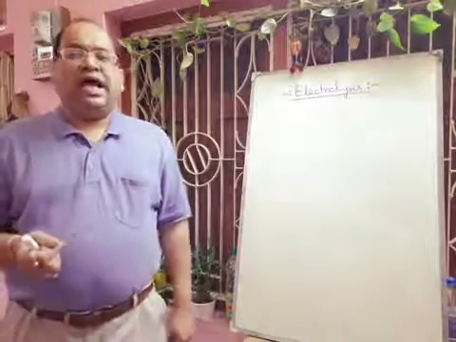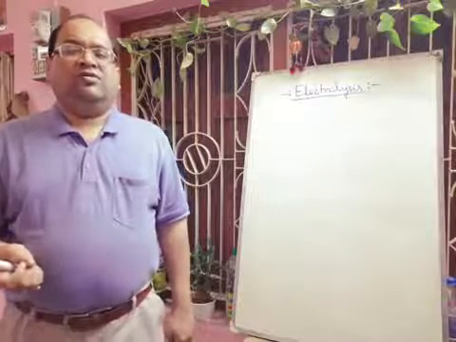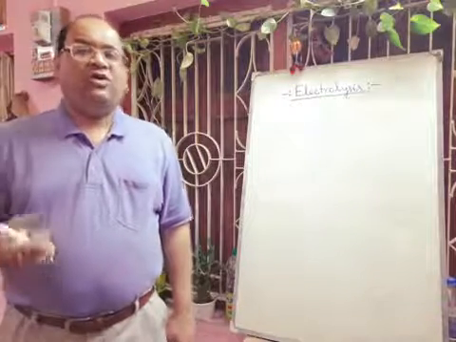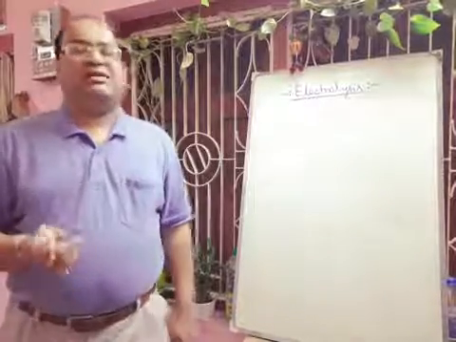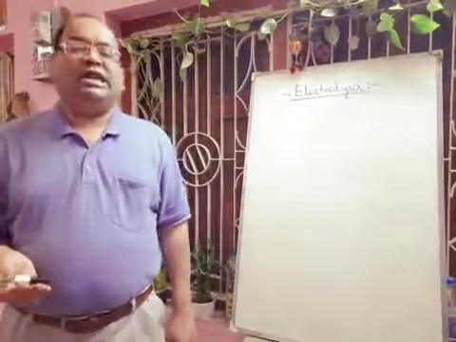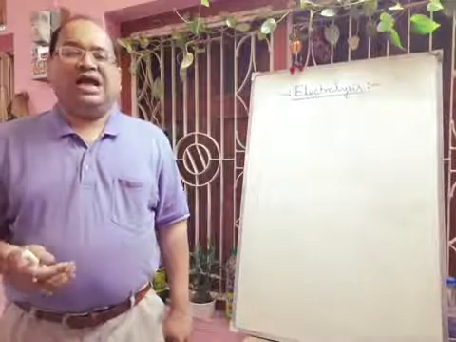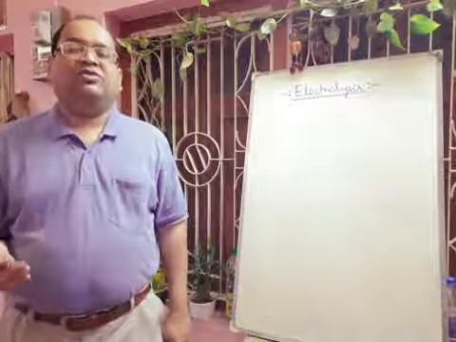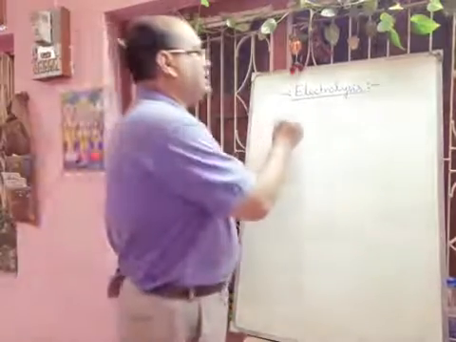Next, another type is there where both ions and molecules are present. That means they are weak electrolytes. Weak electrolytes ionize only partially and hence contain both molecules and ions. I can show you this one, acetic acid.